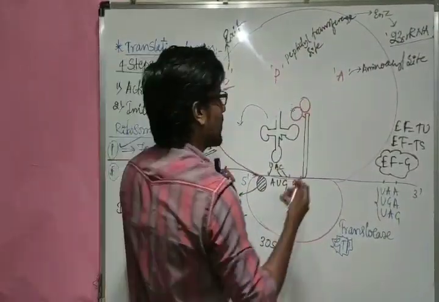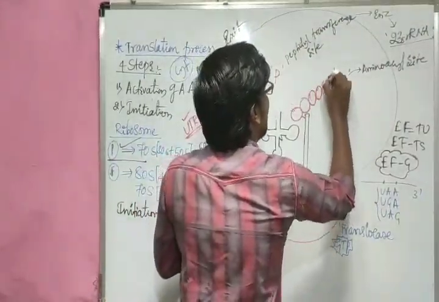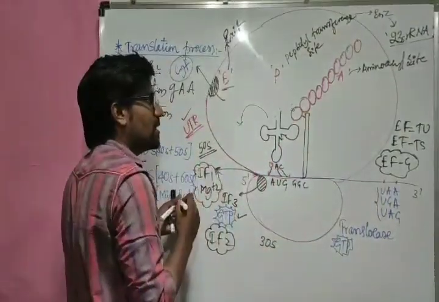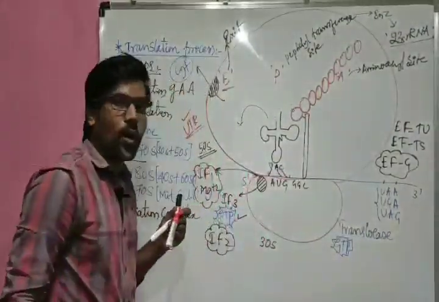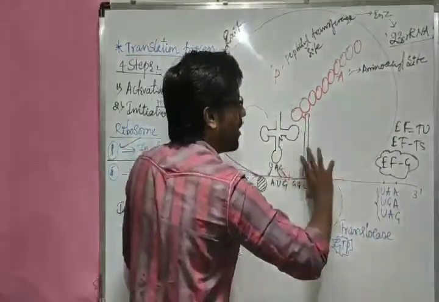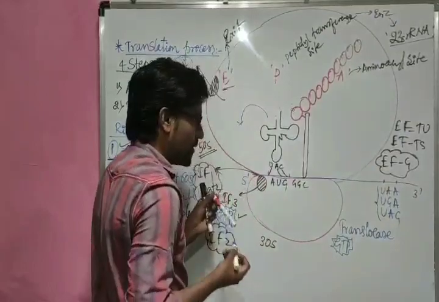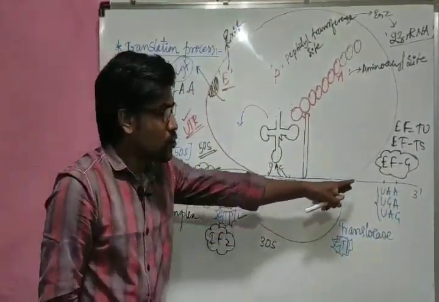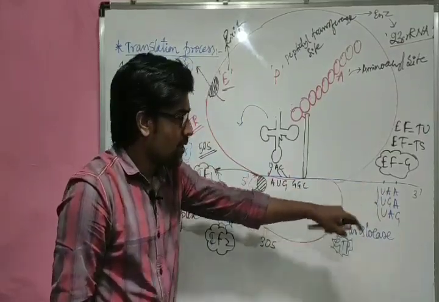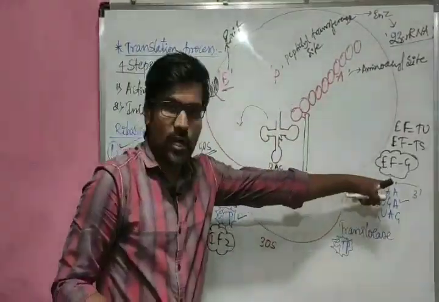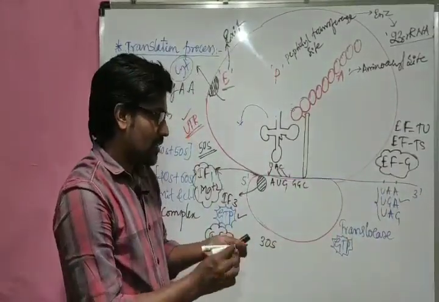So imagine many amino acids have been joined here. So many amino acids. Now this chain is called the polypeptide chain. Now the process, that is movement of the ribosome, comes up to this portion. Now the process should be stopped. To stop this process, suppose, imagine the UGA codon is present here at that time.